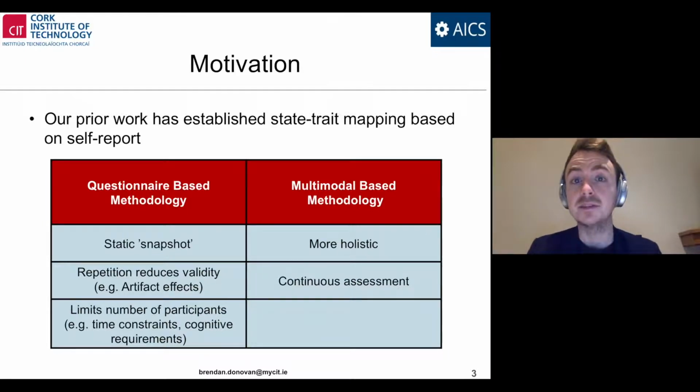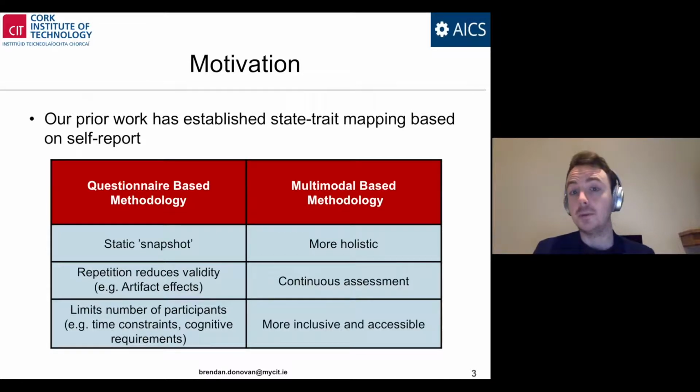Questionnaire-based methodologies limit the number of potential participants that can be recruited. There are two separate issues why they limit the number of participants. One is just practical in terms of time constraints. So some personality questionnaires can take up to an hour to complete and have about 240 items or questions they have to answer, which is a deterrent for recruiting research participants. The second factor is the cognitive ability required to complete a personality questionnaire accurately, such as high level verbal fluency.